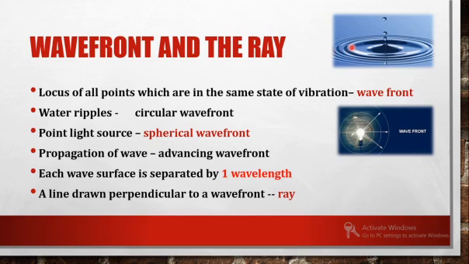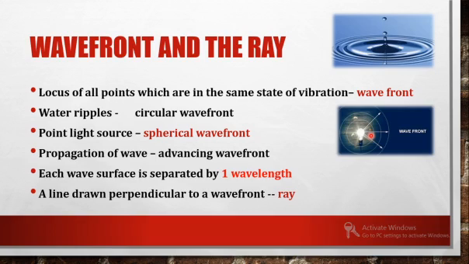We have already mentioned that the distance between two consecutive crests is the wavelength. So here we can see the first wavefront and the second wavefront. What will be the distance between two wavefronts? It is the distance between two consecutive crests itself, which is one wavelength. So each wave surface will be separated by one wavelength.